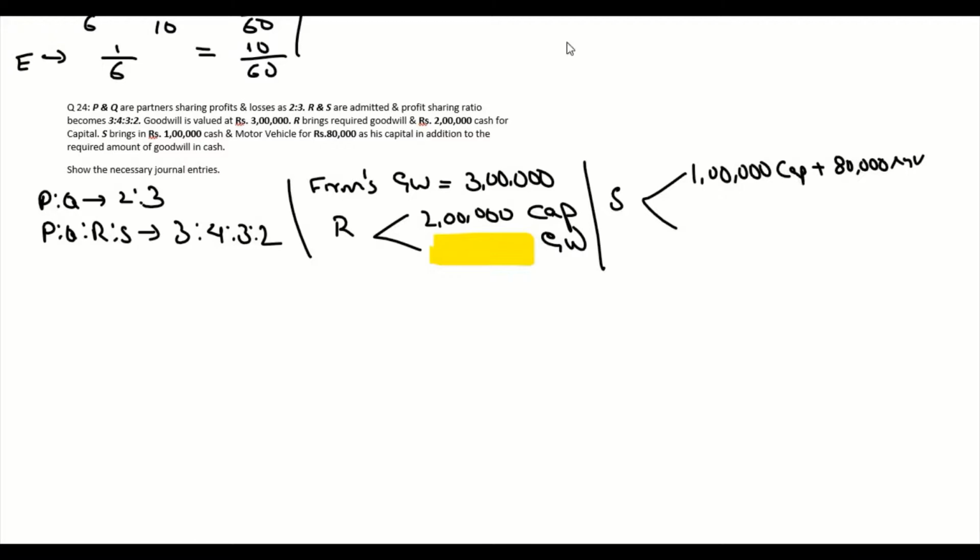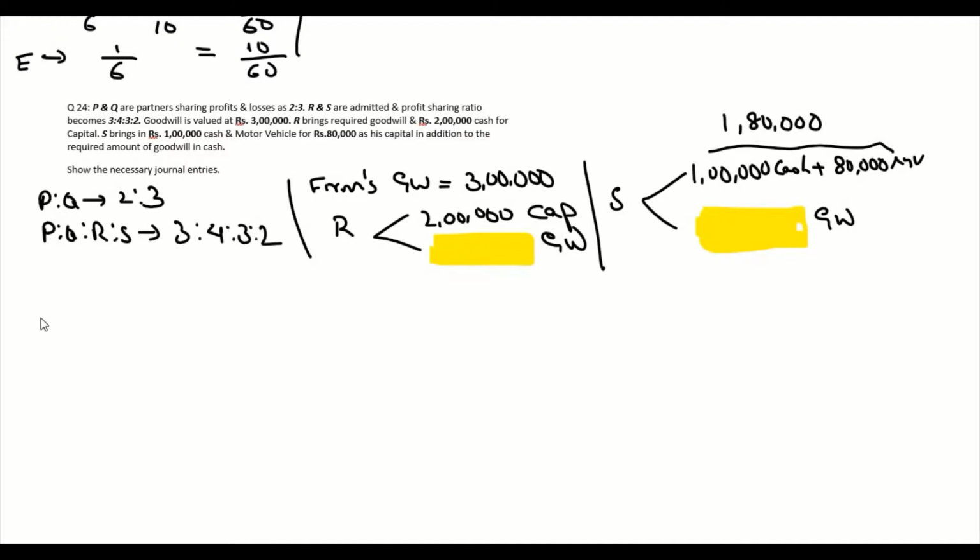So there is cash and motor vehicle as capital. His total capital is going to be 1,80,000 because there are two forms of capital: 1 lakh cash and 80,000 motor vehicle. Then he also brings goodwill, but it's not given in the question, so we need to find the goodwill of Mr. S.